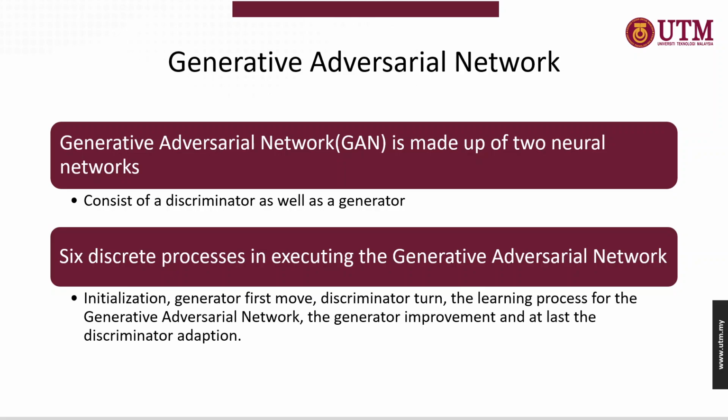These 6 different processes work together to ensure that the output generated from the generative adversarial network is coordinated and, at the same time, directly proportional to the input that has been inserted into the generative adversarial network.